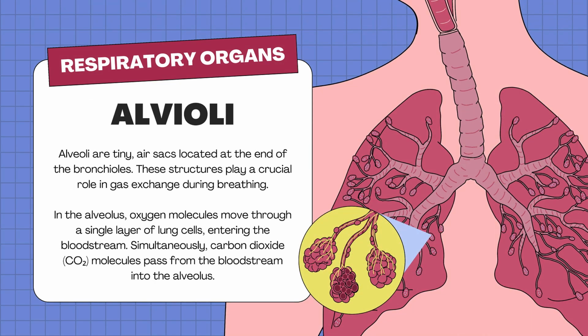Alveoli. Alveoli are tiny air sacs located at the end of the bronchioles. This structure plays a crucial role in gas exchange during breathing. In the alveolus, oxygen molecules move through a single layer of lung cells, entering the bloodstream. Simultaneously, carbon dioxide, or CO2, molecules pass from the bloodstream into the alveolus.